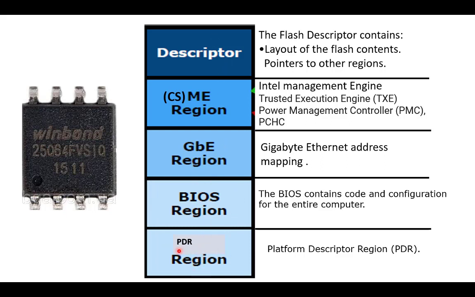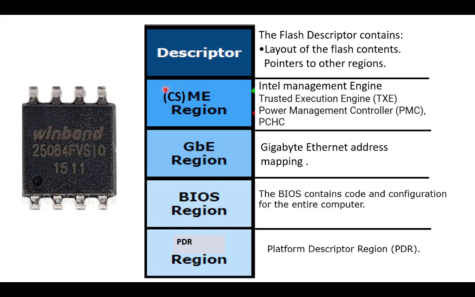And this last region is called the PDR region, the platform descriptor region. When we turn on the laptop, we can see logos like Dell, HP or others appear on the screen. That is because of this PDR region; that information is given in this region. So these are the total 5 regions in any BIOS.